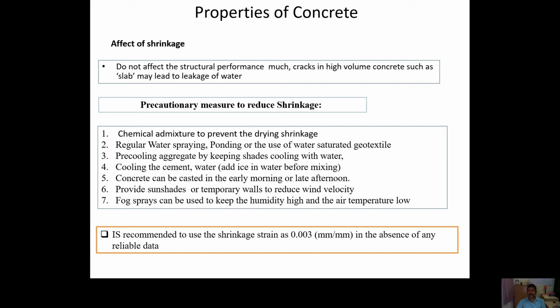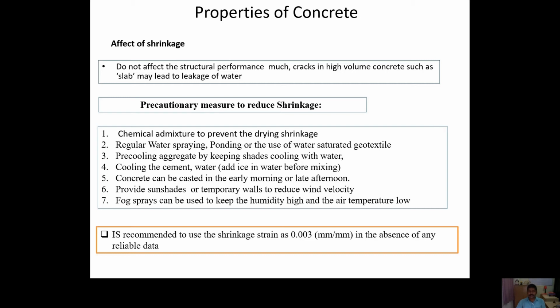You can do the cooling of the cement. You can add ice in that water, so that water also becomes cool. You will find the shrinkage will be more if you cast it in the daytime. So you can do one thing: either you can cast early morning or late afternoon, so that shrinkage can be